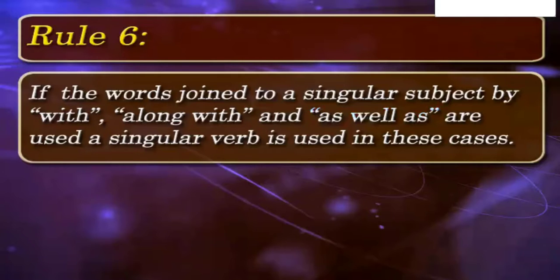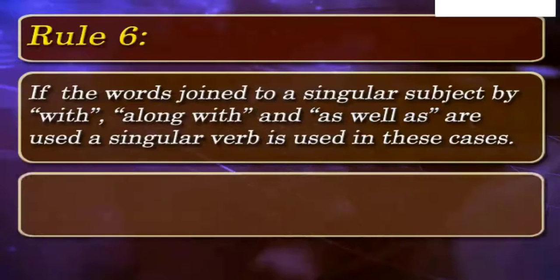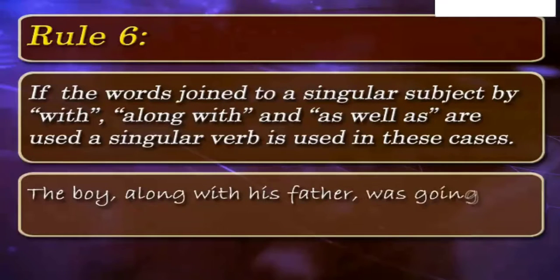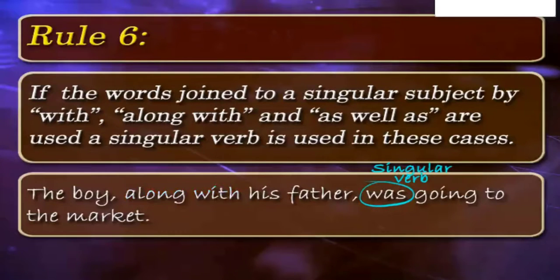Here in a sentence, if words like with, along with, and as well as is used to join singular subject with other words, then singular verb is used. The boy along with his father was going to the market. Here, singular verb was is used as the words along with are joining singular boy to father.